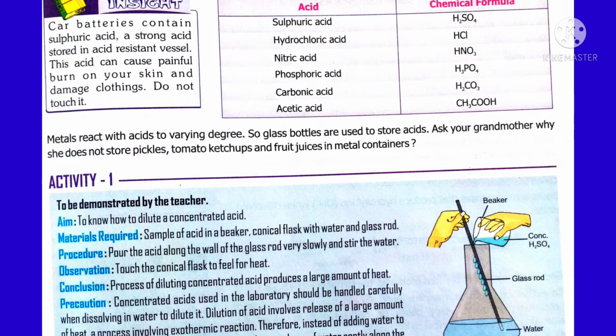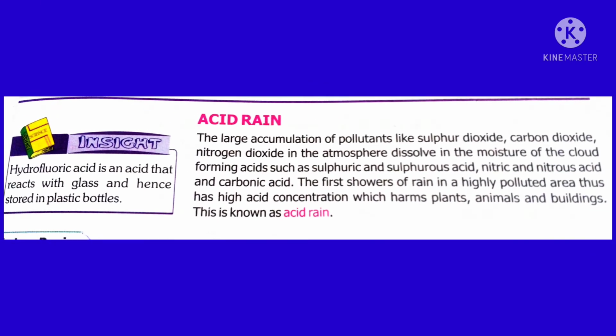Now touch the outer surface of the beaker. You feel hot because diluting concentrated acid is an exothermic process. What does it mean? It liberates a large amount of heat energy. That is the reason you should not add water to the acid, but you have to add acid to the water.